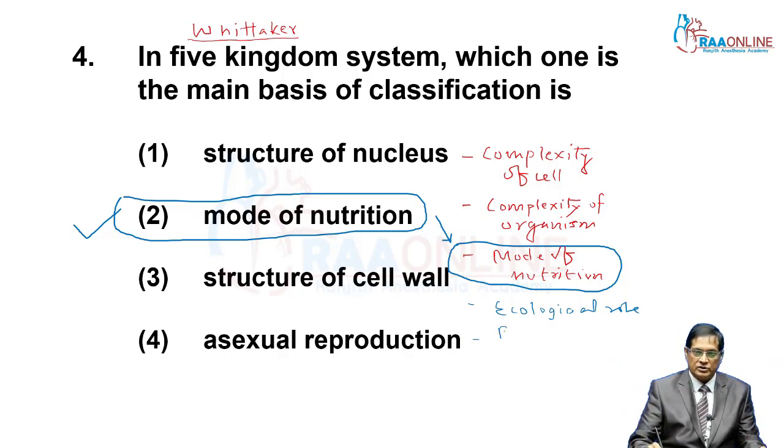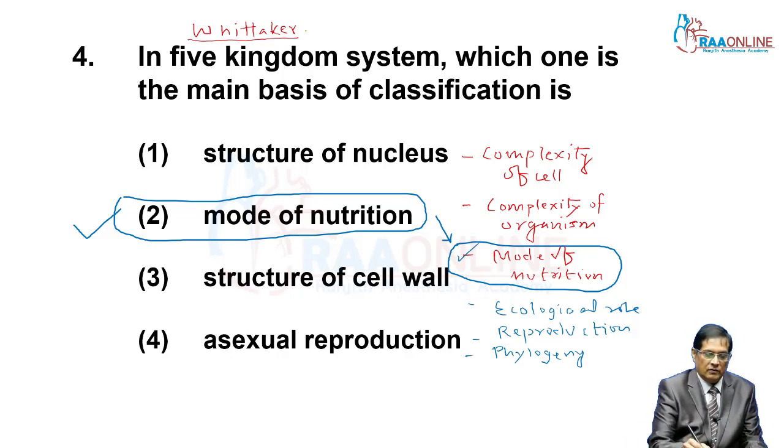Then reproduction is another criteria of Whittaker. And the last one is phylogeny, that is evolutionary history. So these are the criteria of Whittaker's classification, out of which mode of nutrition was the